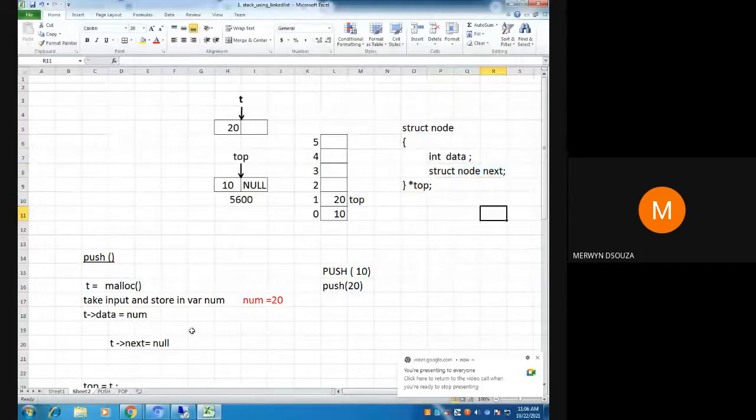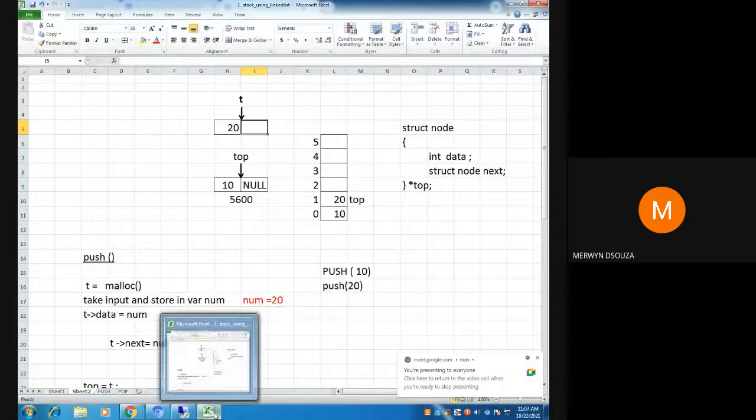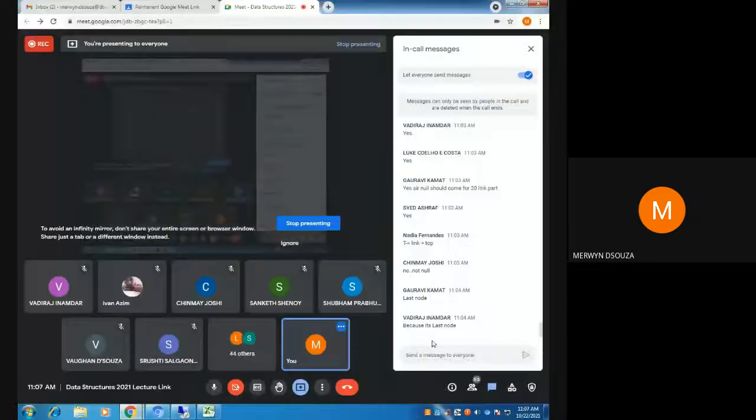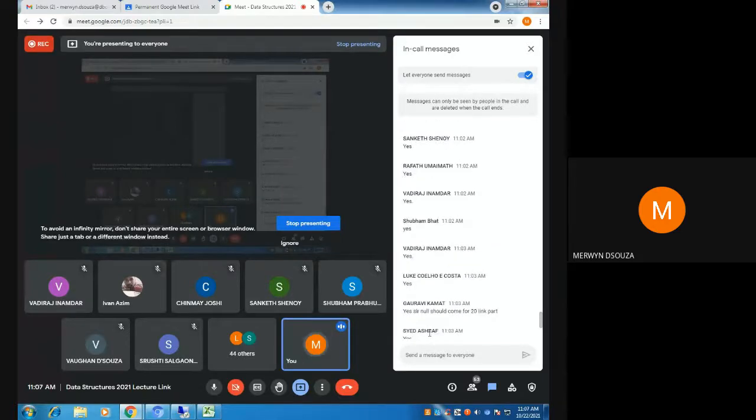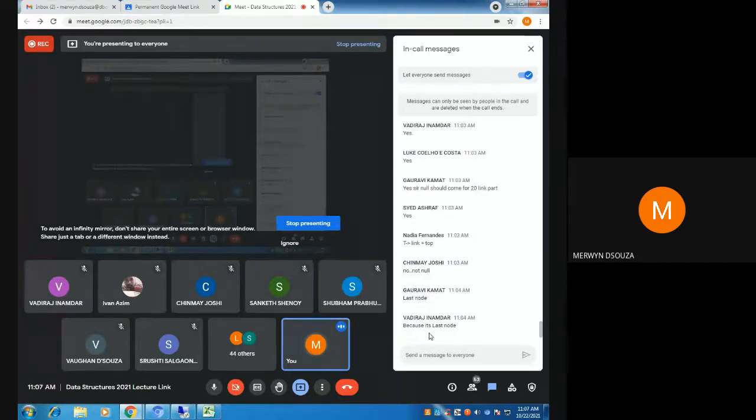So why should this next part be null? Because it's the last node. Gauravi also said it's the last node. Now let's come to Chinmay and Nadia. Nadia, why do you say it should not be null and it should be T arrow link equal to top? Because there is nothing pointing to the previous node.